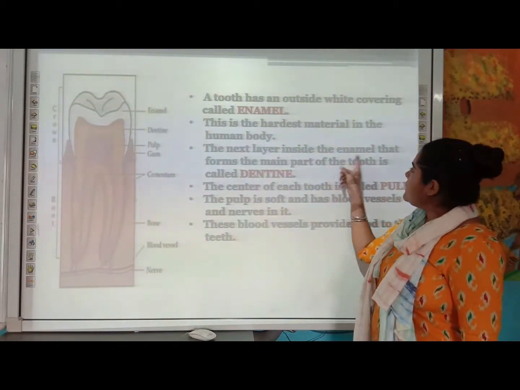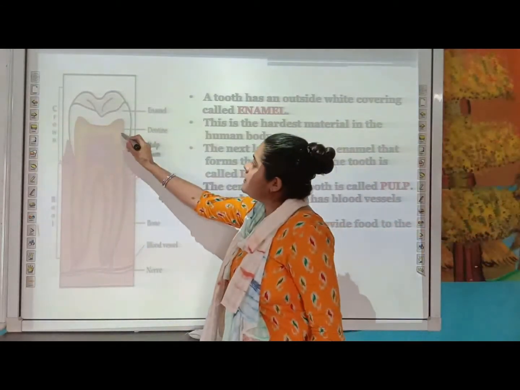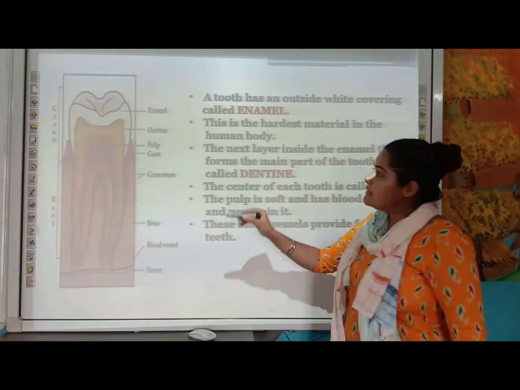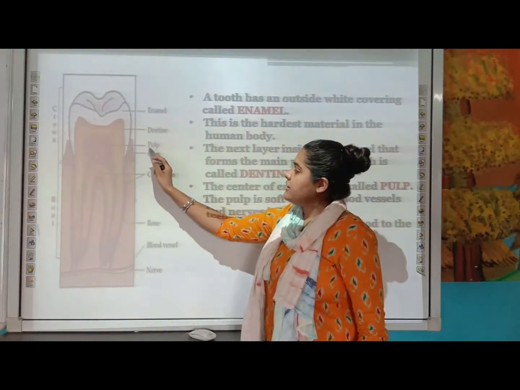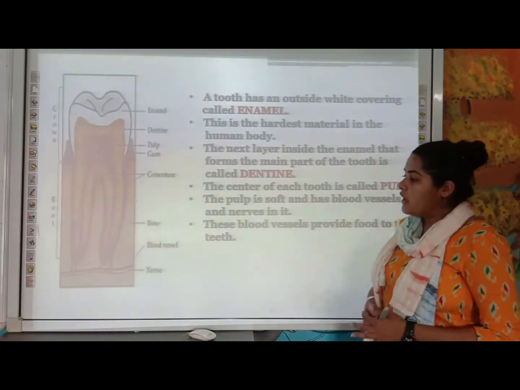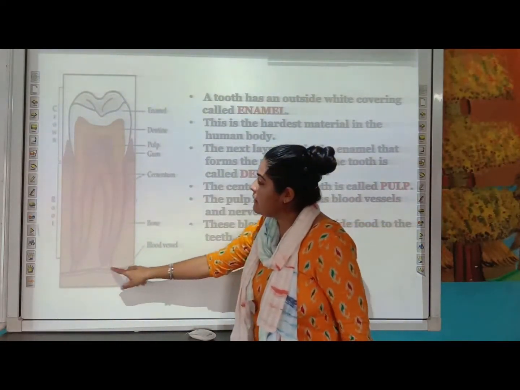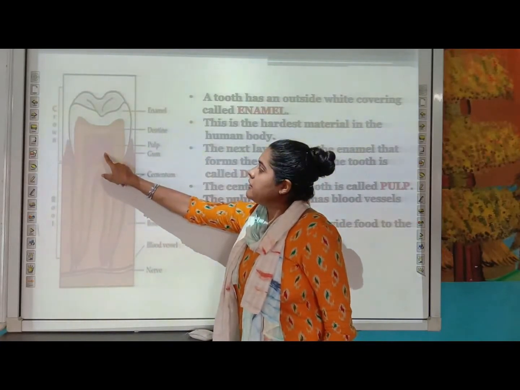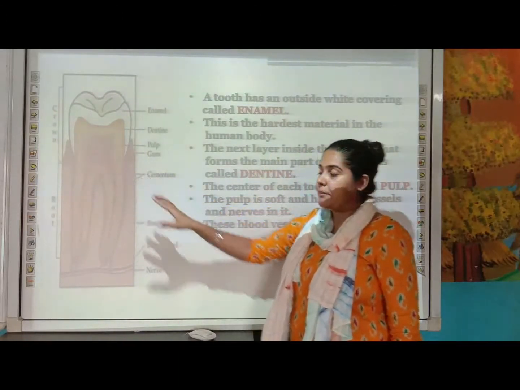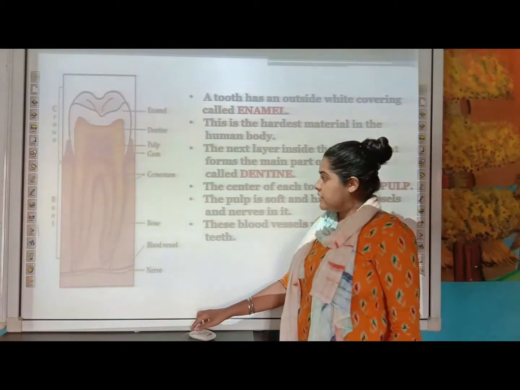The next layer inside the enamel that forms the main part of the tooth is called as dentine. So here you can see this yellow part. This is the second part of your tooth, that is your dentine. And inside that there is a pink part which is known as pulp. So pulp is a very soft part and it has blood vessels and nerves in it. So you can see here these blue ones are your nerves and the red one is your blood vessels. So these supply food to the teeth by reaching your pulp part, and these blood vessels are going to provide the food to the teeth.